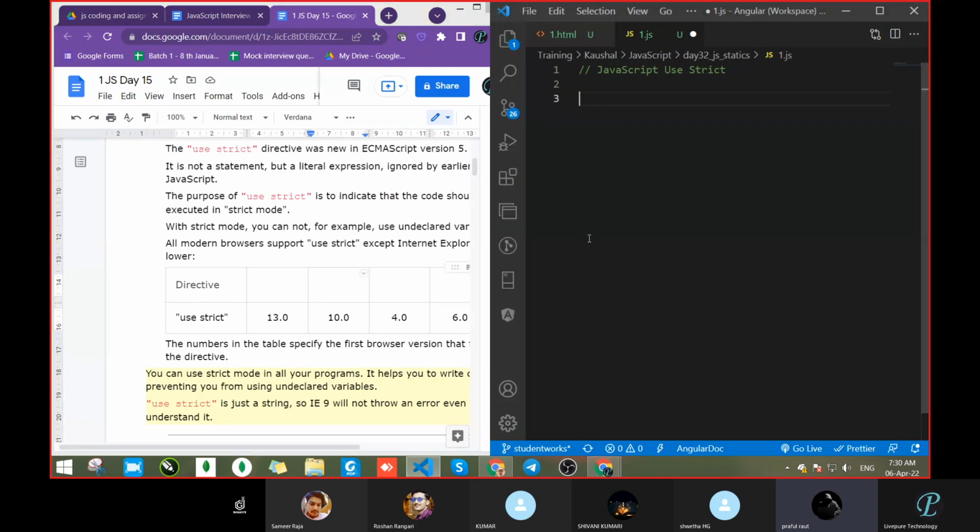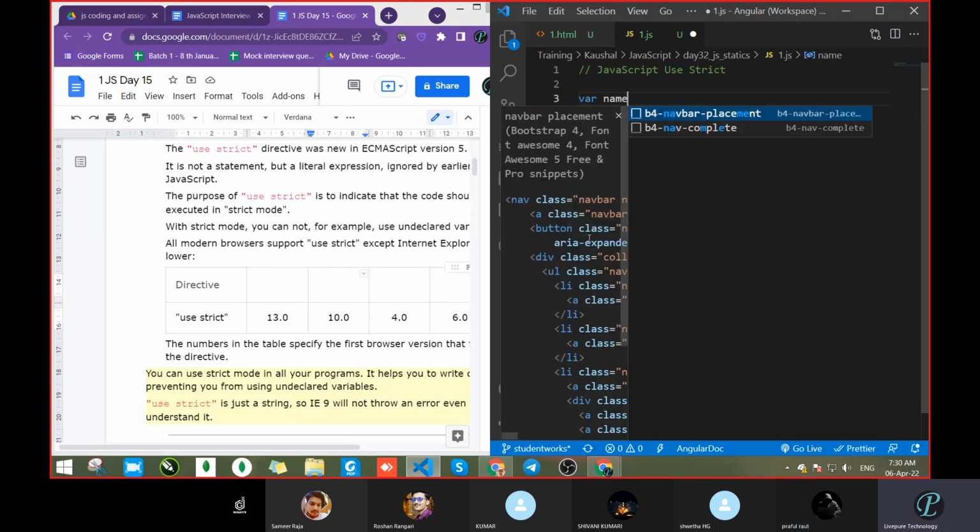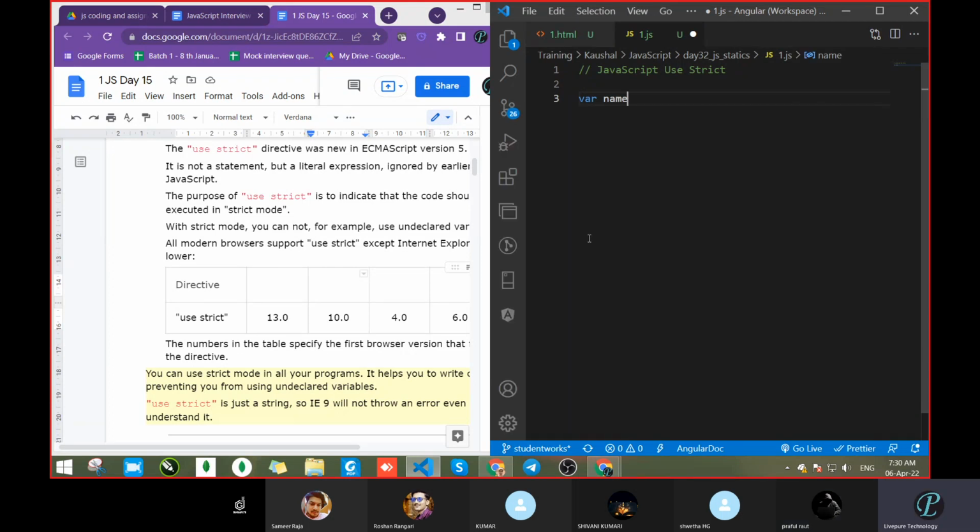Variable name and value. Fine, so we pass something like a name and value. This is variable declaration and initialization, both activities done here.